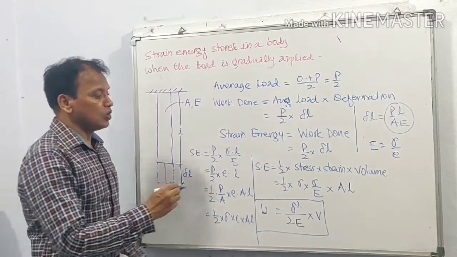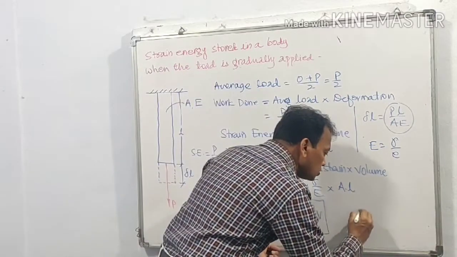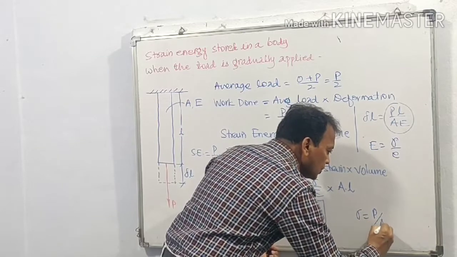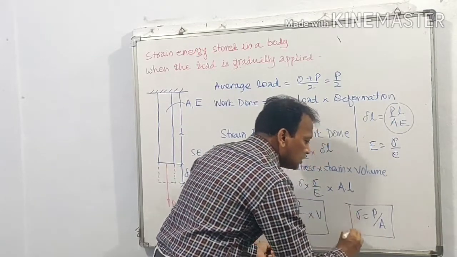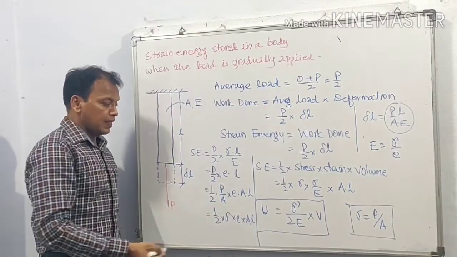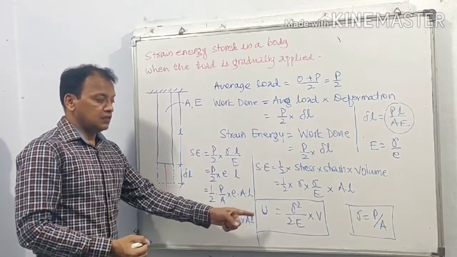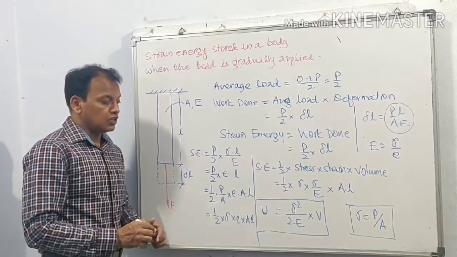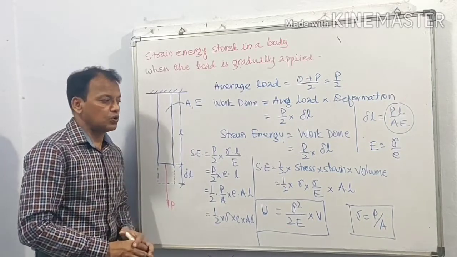In case of gradually applied load, sigma is equal to P upon A. You have to remember this. We have used sigma is equal to P upon A here also. And in case of gradually applied load, strain energy is equal to sigma square upon 2E into V.